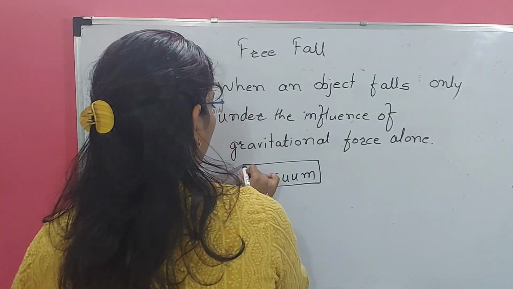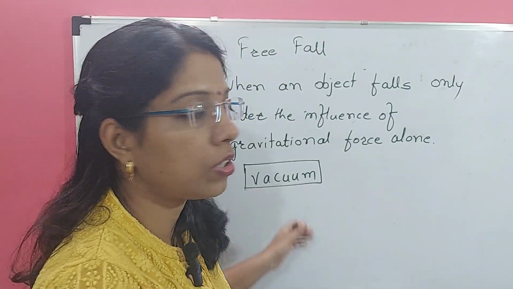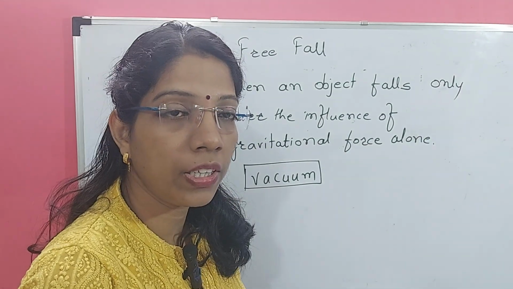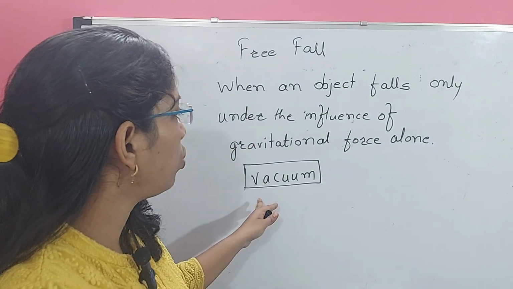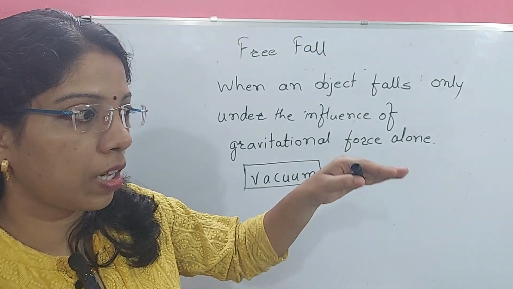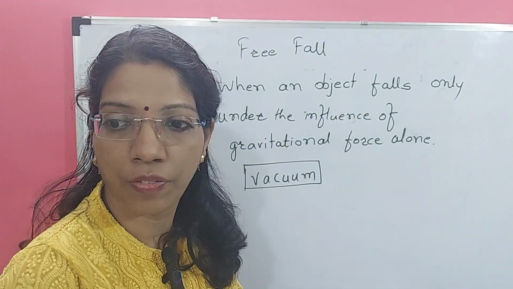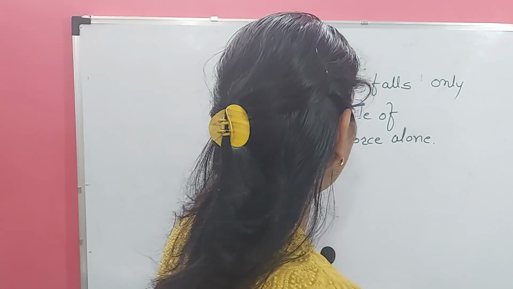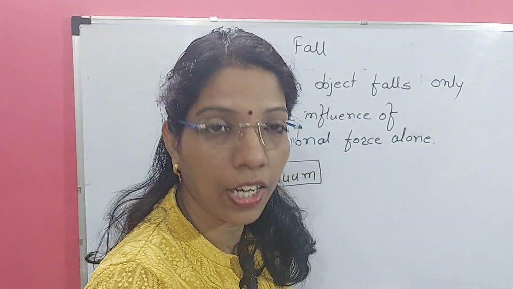Actual free fall is possible in dash dash. Your answer should be in vacuum. When there is no air present, then actual free fall is possible. If air is there and the object is opposed by the frictional force and buoyant force of the air, then free fall is not possible. Then it is not said to be free fall.